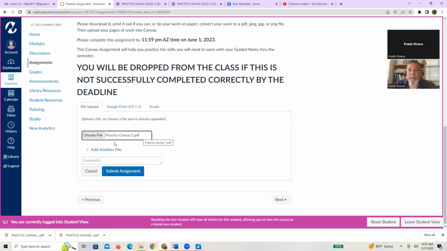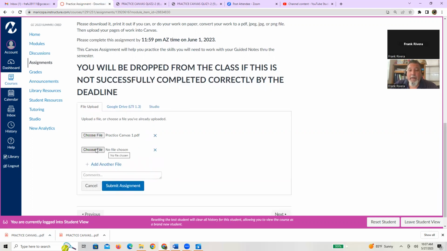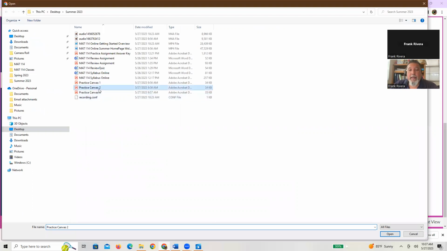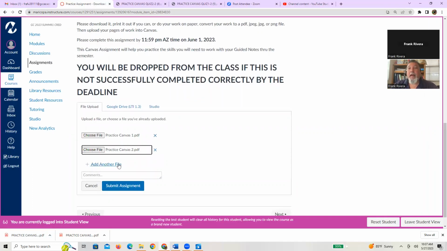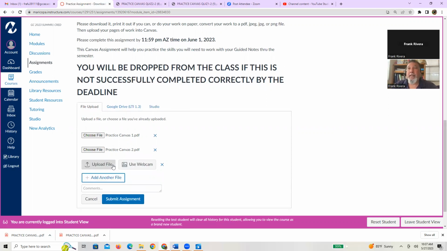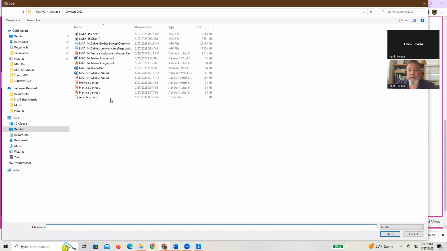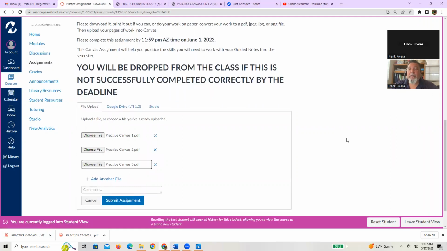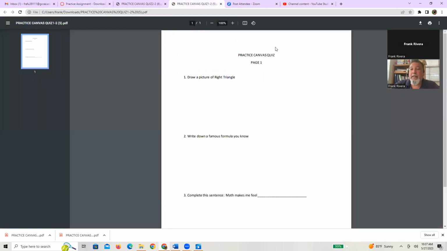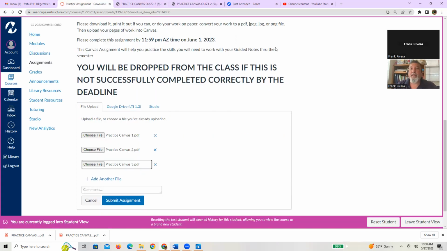If I have multiple pages, I can add another file, go through the same thing, and there's my Canvas 2 page. I know right now this assignment only has 2 pages, but if you had a third, like for example, there's going to be several pages in your notes, you just upload another file, choose it, and there's my practice Canvas 3. So again, the goal of this is for you to submit several pages. Even though the work on these practice assignments isn't very much, I fight the urge to squeeze everything onto one page because the goal is to practice turning in multiple pages.